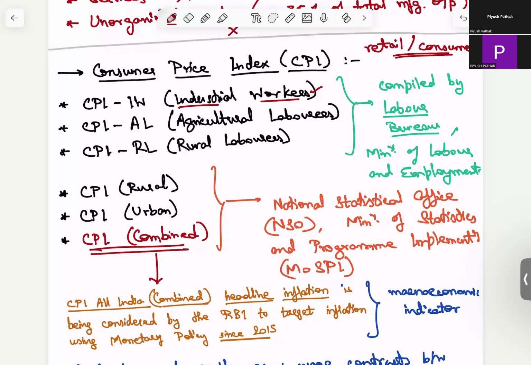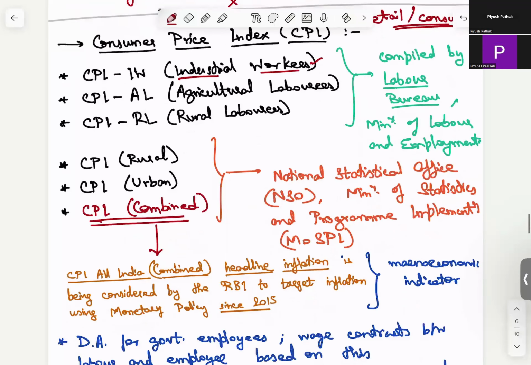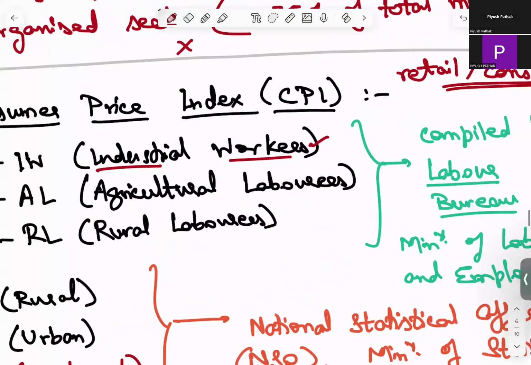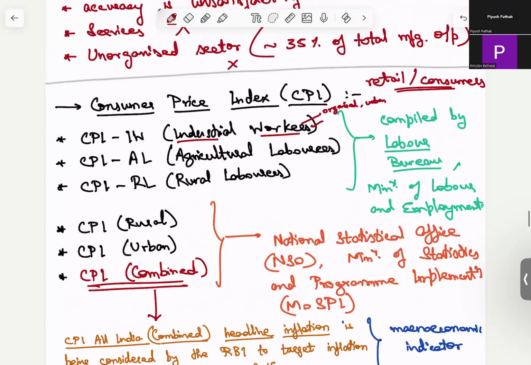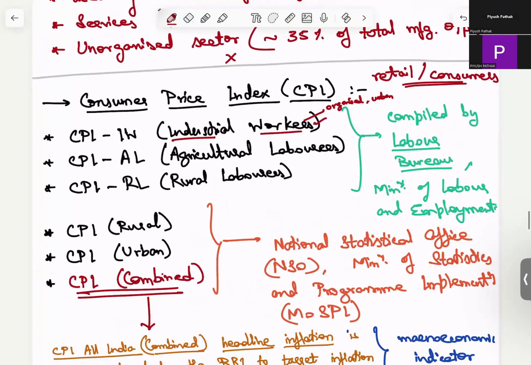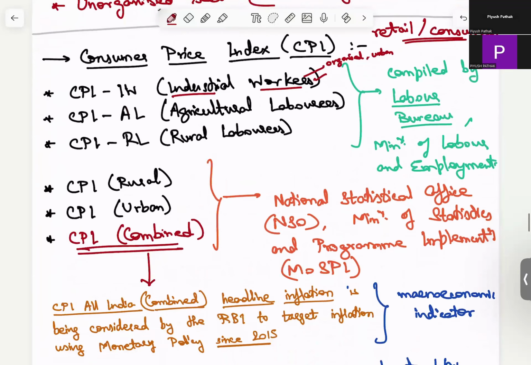Maybe I can just write it here. Organized and urban. The second is CPI, which is the inflation index for agricultural laborers.